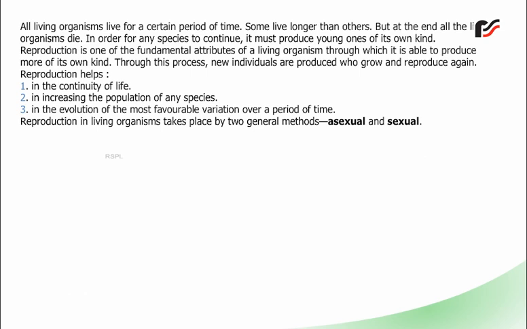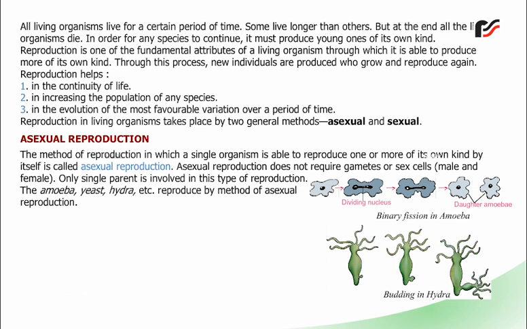Reproduction in living organisms takes place by two general methods, asexual and sexual. Asexual reproduction: the method of reproduction in which a single organism is able to reproduce one or more of its own kind by itself is called asexual reproduction.